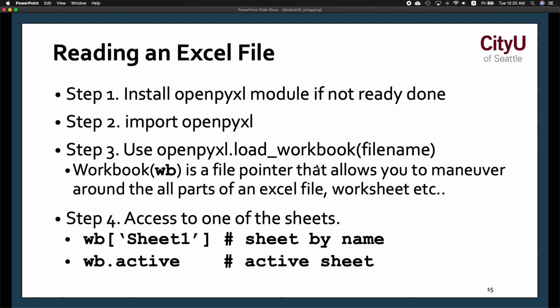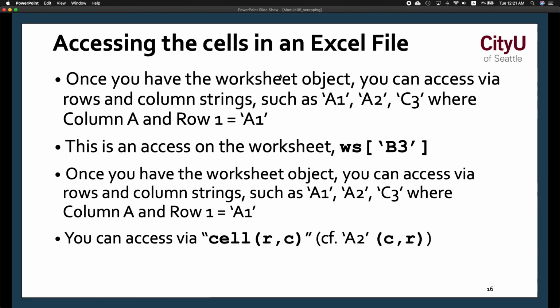So for reading an Excel file, you want to install the module, then import the module. Then you can use the module to load the file name. You open that file, and now you can maneuver inside of the Excel file to do all sorts of operations, which you can also do in the Excel app. So to access cells, you basically want to define the worksheet and the cell.